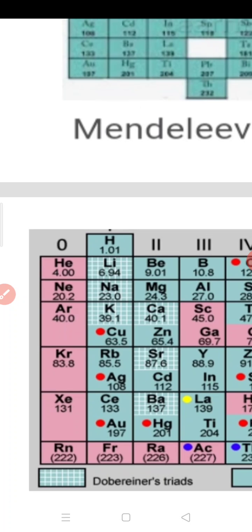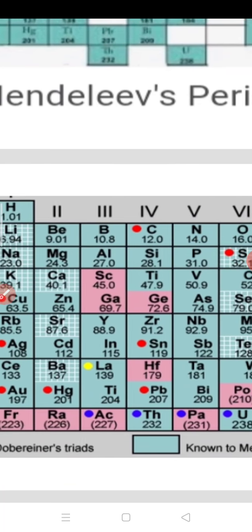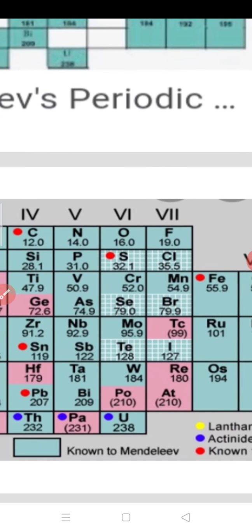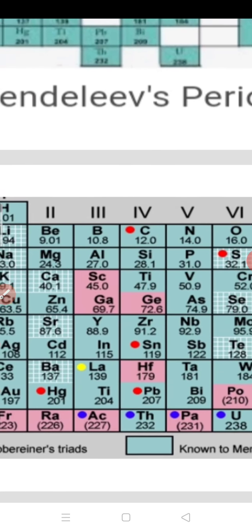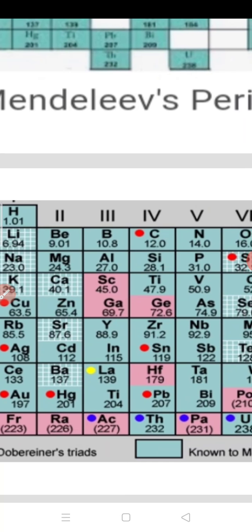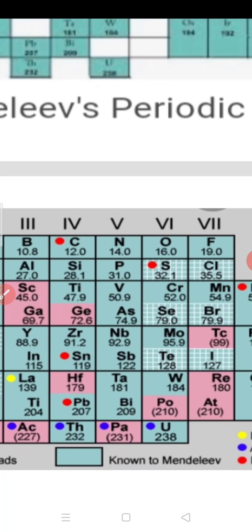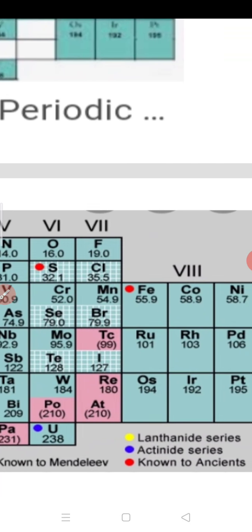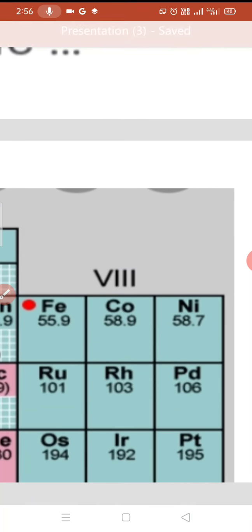The same type of controversy can be seen in nickel and cobalt. So here nickel and cobalt you are finding, controversy in the nickel and cobalt.